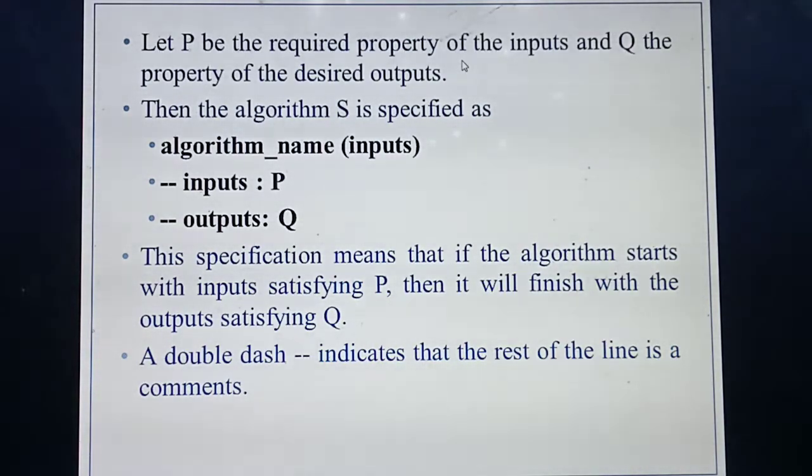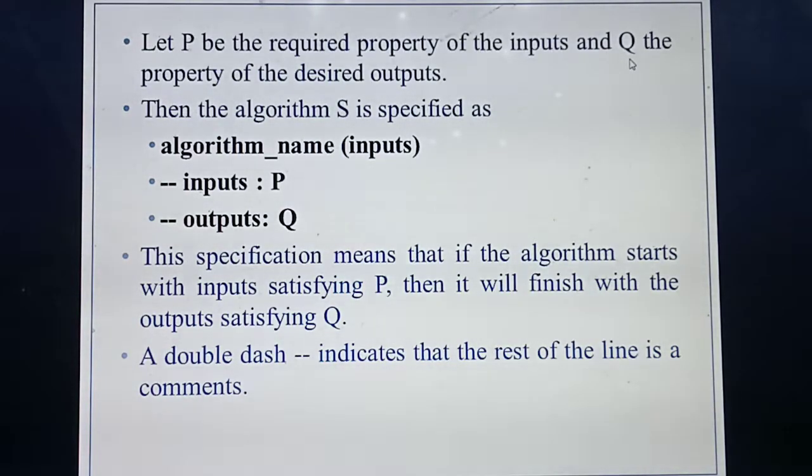To define the property of the input, you define a variable called what? P. And also at the same time, you need to describe the property of the expected output. So the output property is described by the variable what? Q, capital letter Q. Okay, students. So P represents the desired property of the input and Q represents the desired property of the output. Understood all of you?